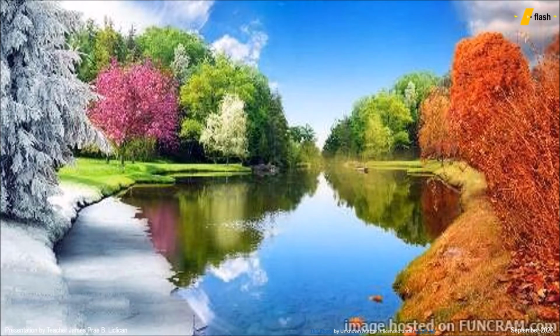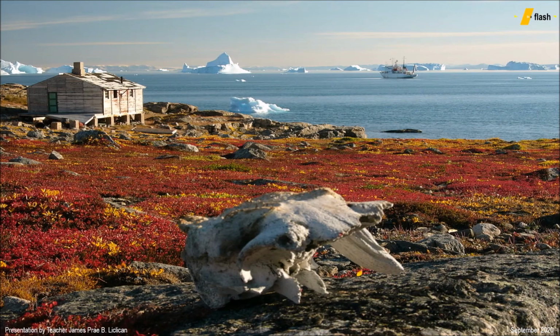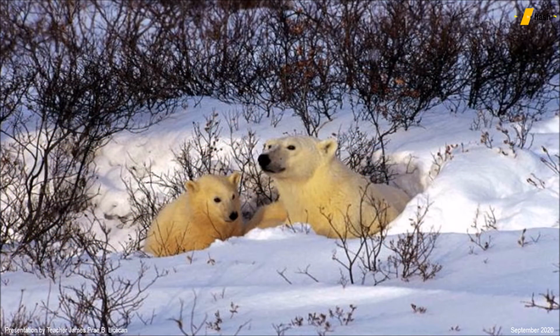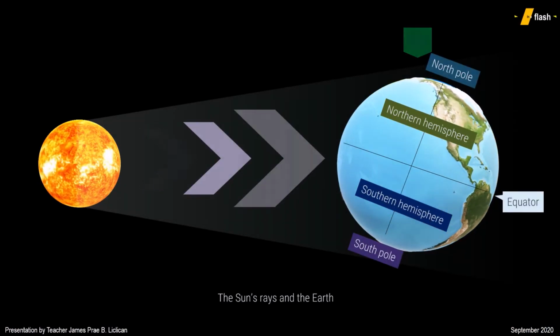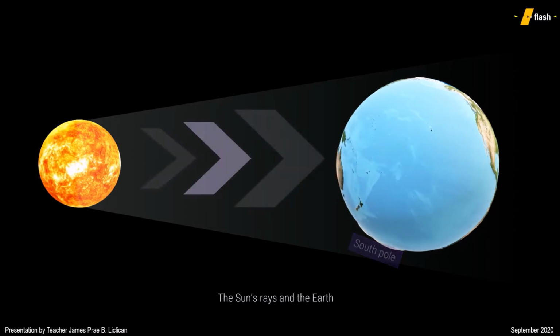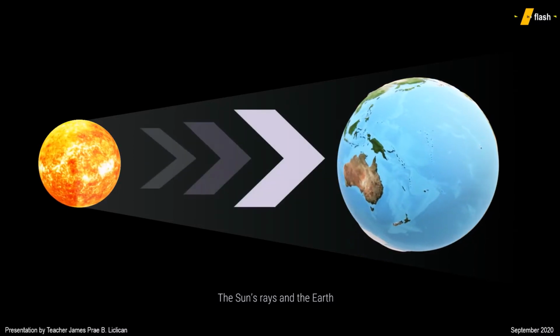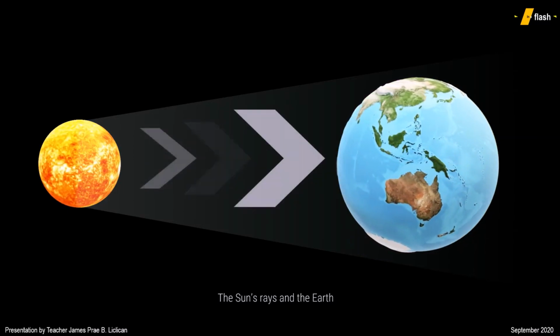While areas located near or within the poles, thus Antarctica from the south and Arctic in the north, experience the opposite of those found at the equator. Yan ang napakalaking gampanin ng araw sa ating planeta. If the planet was not tilted at all, we'd be fried or frozen depending on where we live.